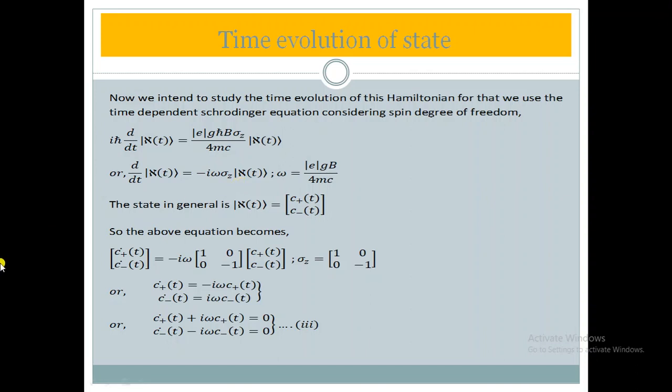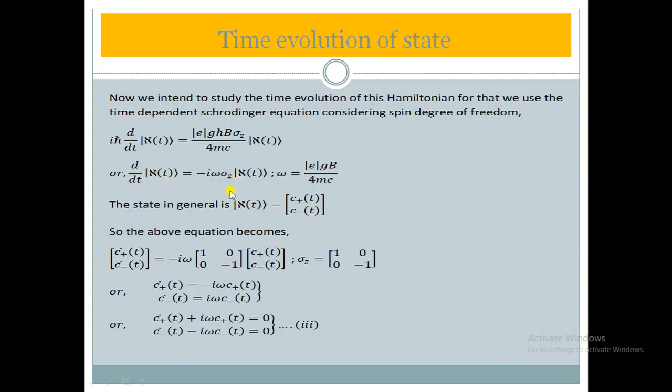Simply, according to Born, what is the general state? One is the high state and one is the low, or up and down state. So the general state is represented as ket psi equal to c plus t and c minus t, the up state and down state. It is always assumed; you have to remember this always. So by applying this in the above equation, what will we get?